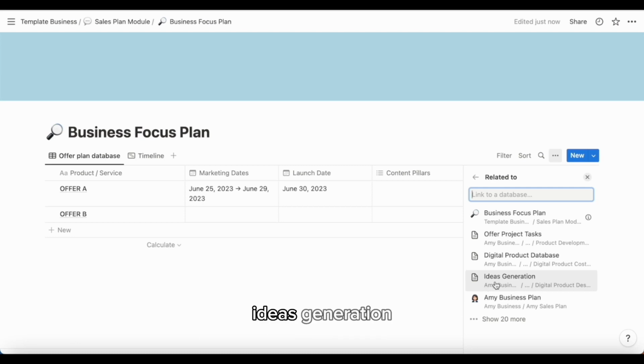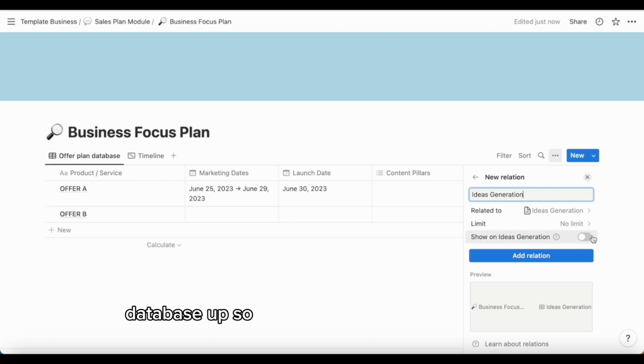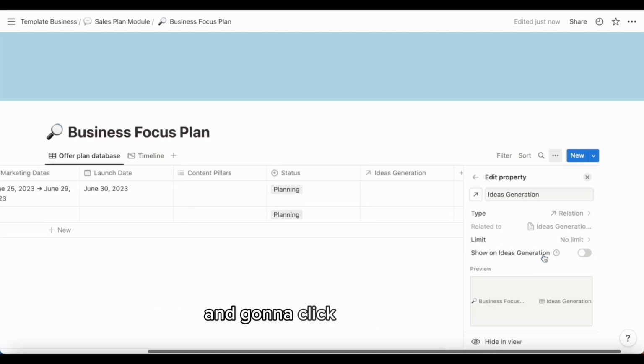So my ideas generation was where I first write out what all the features and benefits are for my products or offers. I want to pull through the features and benefits to this table, so I'm going to select my ideas generation database to pull from and click add relation. This toggle here, show on ideas generation, means that my business focus plan database would have its own column showing on ideas generation, but I don't want it to fill my ideas generation database up. So I'm going to keep that toggled off and I'm going to click add relation.